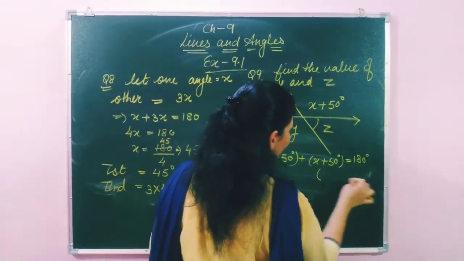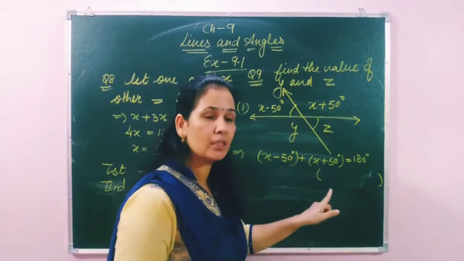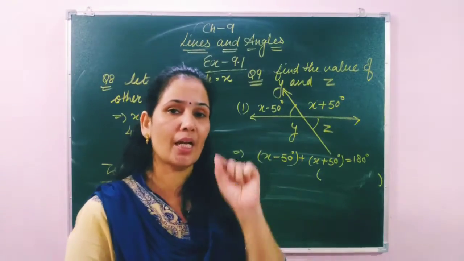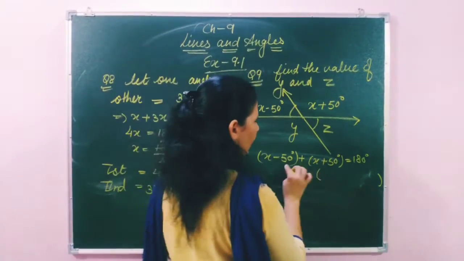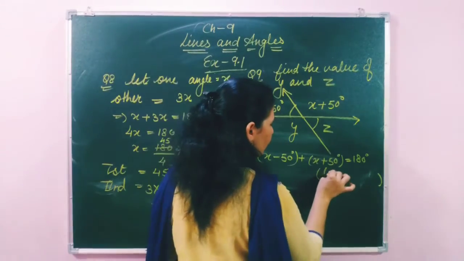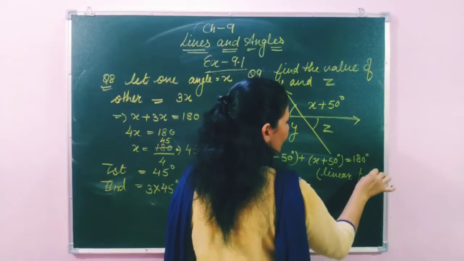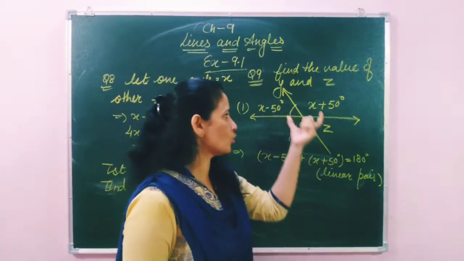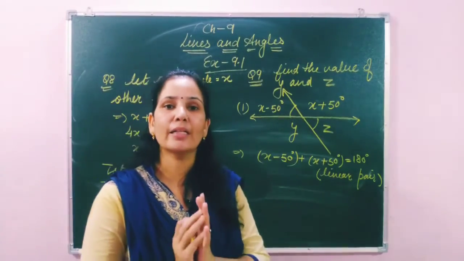And students, it is very compulsory to write down the reason below the statement, how you have done this, because in geometry you have to make each and everything clear. So here we will write the reason: because these are a linear pair. So we have made it clear why we have taken this sum, because these two angles are a linear pair and their sum is 180 degrees.